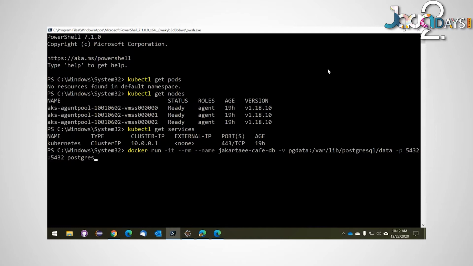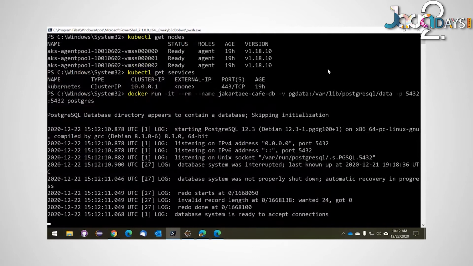So let's run it. As you can see, no installation really necessary. I already had Postgres up and running, and I ran this command a bit earlier in the day. So that's why the Postgres binary is already downloaded into a cache, and I was able to very quickly start up. Now this database connection is listening on 5432, and I can refer to it that way. So let's close this down in a second.